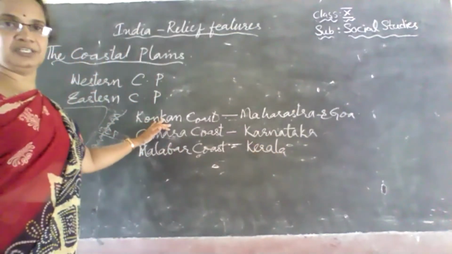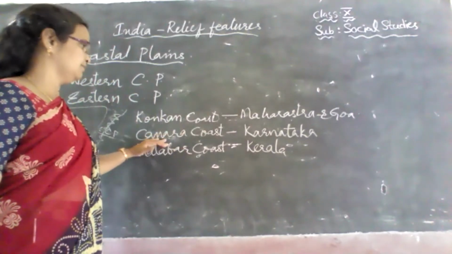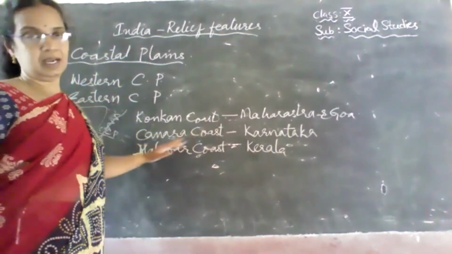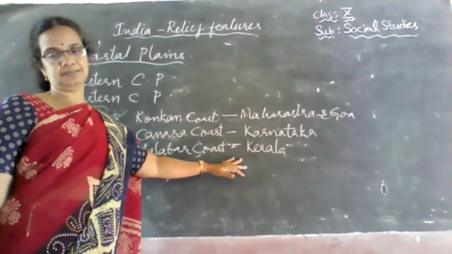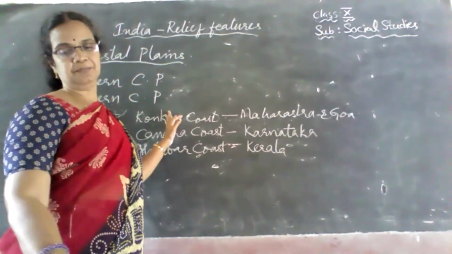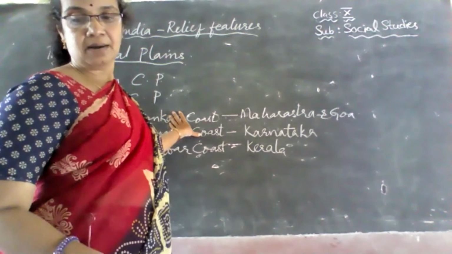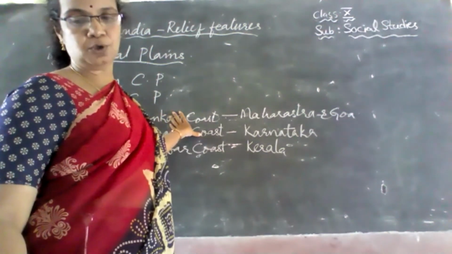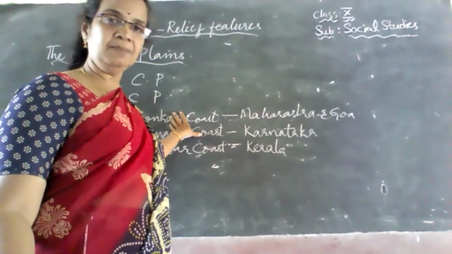The Konkan coast touches Maharashtra and Goa. The Canara coast touches Karnataka. And the Malabar coast touches Kerala. Okay, so this is how the western coast has been divided. And next, if we go for the eastern coast, it stretches from the Mahanadi in Odisha to the Kaveri Delta in Tamil Nadu.